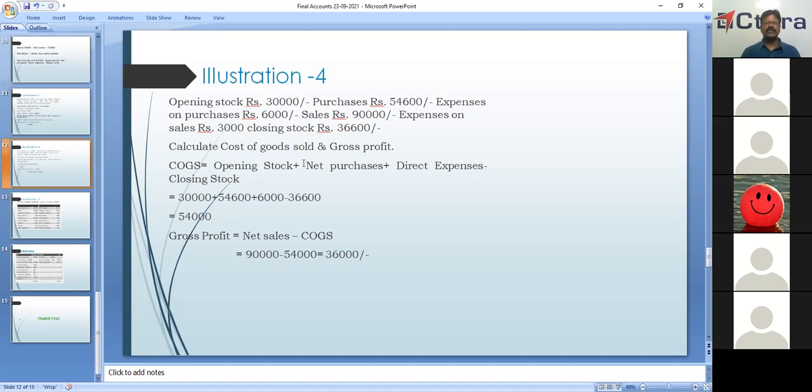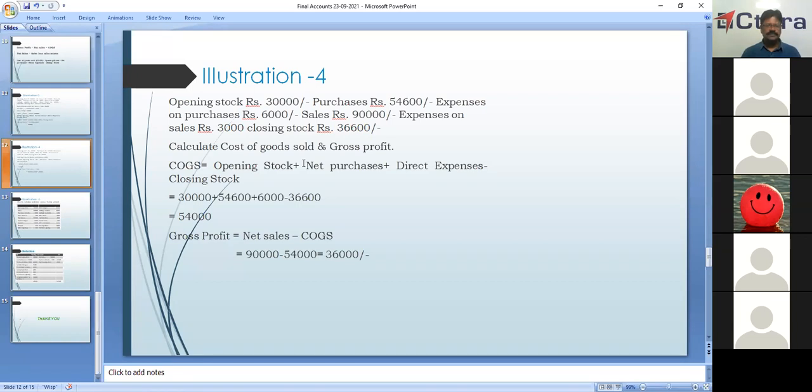So we have opening stock 30,000, net purchases. Okay, there are no purchase returns here, so we take this as net purchases 54,600. Then we have direct expense. There is expenses on purchases. We take it as direct expense, that is 6,000 rupees. And then we have closing stock, minus closing stock 36,600. So if you add all these things and minus closing stock, we get 54,000. 54,000 is nothing but cost of goods sold.